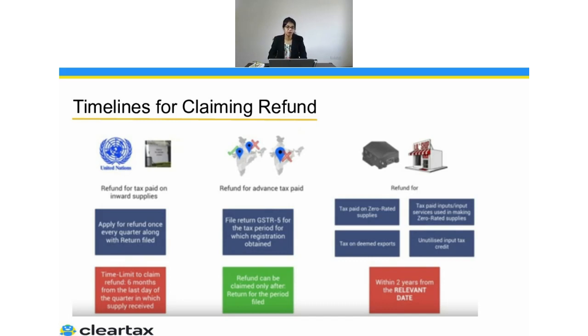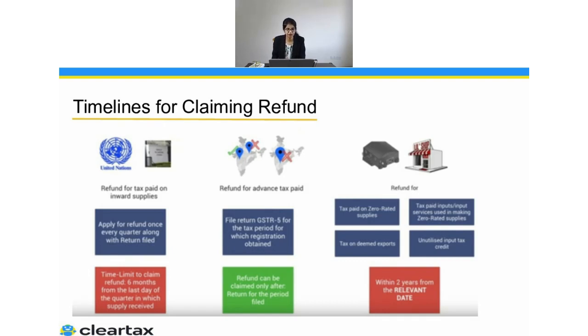And if we talk about the supplies to the United Nations, in that particular case, you can apply for the refund once every quarter along with the return filing. So here, because you claim this refund, the time limit for this is 6 months from the end of the quarter. So 6 months from the end of the quarter is the maximum limit for claiming the refund.